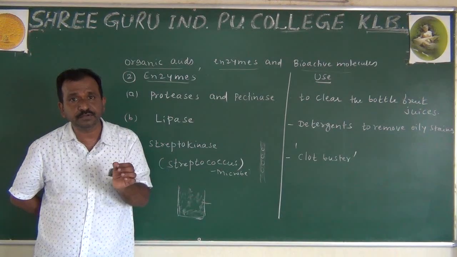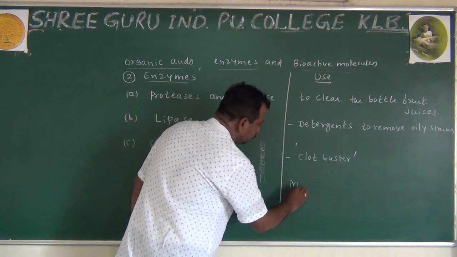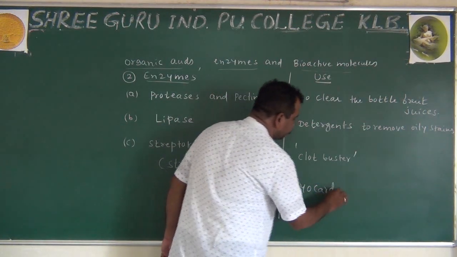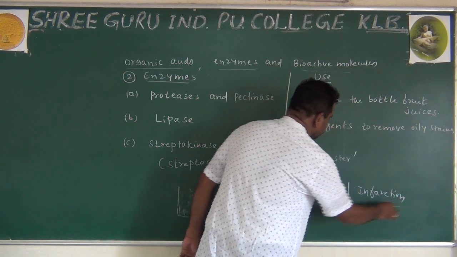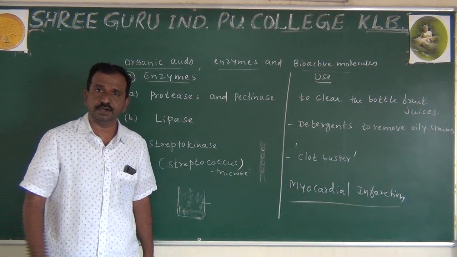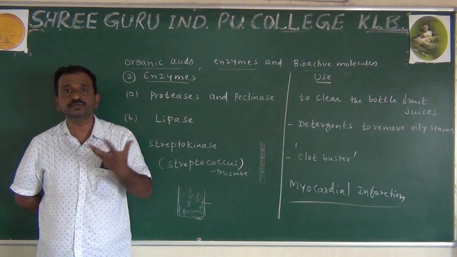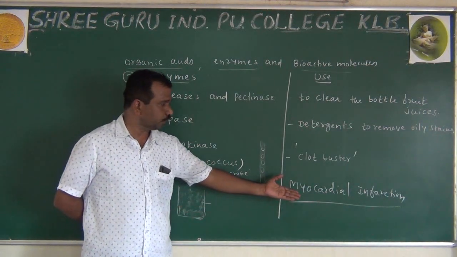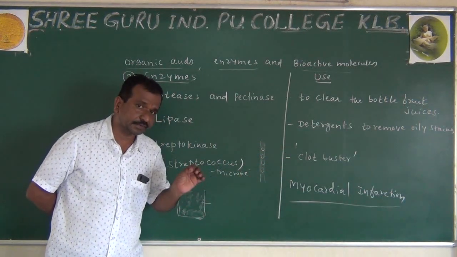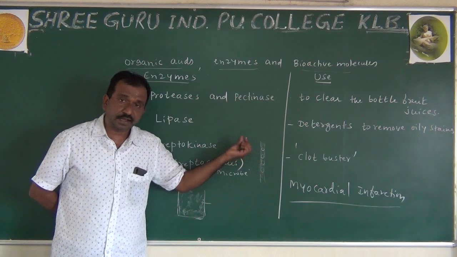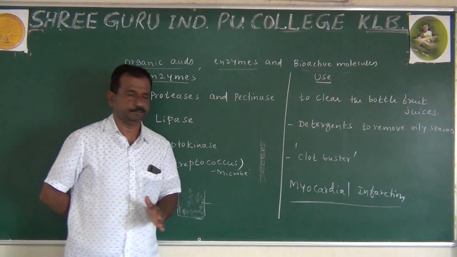When the person is suffering from myocardial infarction, it means the muscular activity is affected. Myocardial infarction, not infection. When myocardial infarction happens, why does it happen? Sometimes in the artery, clotting of the blood may take place due to different activity.